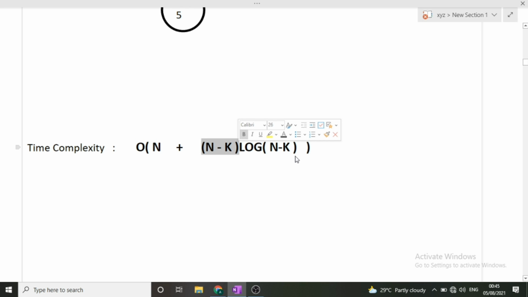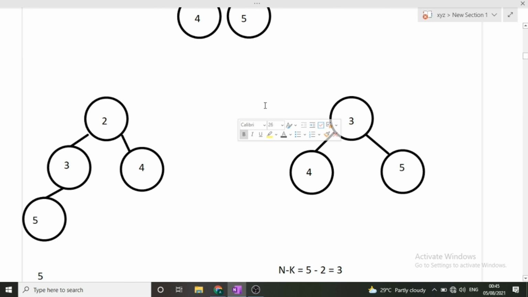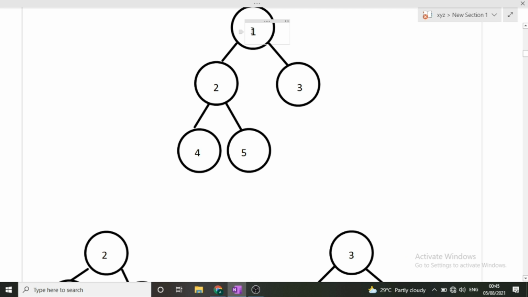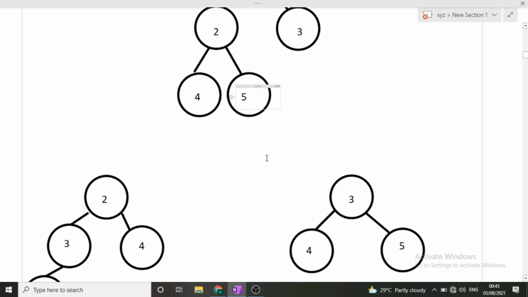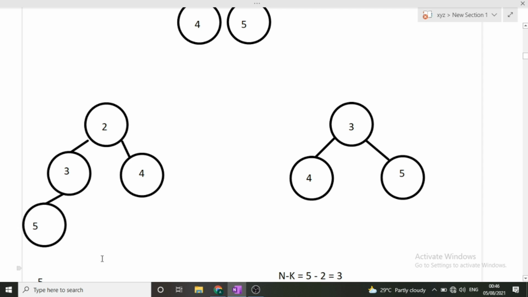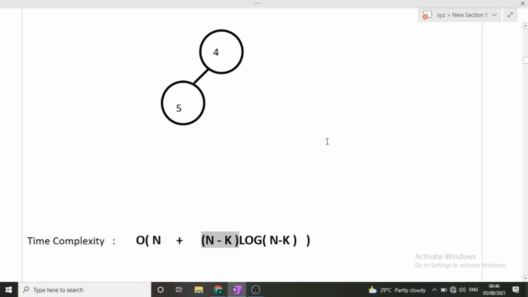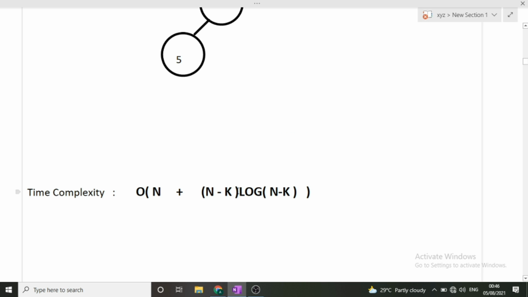Why n minus k into log of n? Because after we do a pop operation, like when 1 was removed, the remaining elements 2, 3, 4, 5 had to rearrange themselves to maintain a new min heap. We do this n minus k times, because n minus k times the top element was getting removed. So for every removal, log of n time is taken for heap regeneration. I hope this is clear to you.